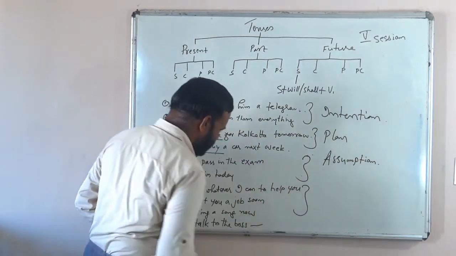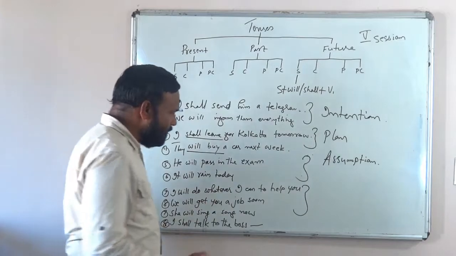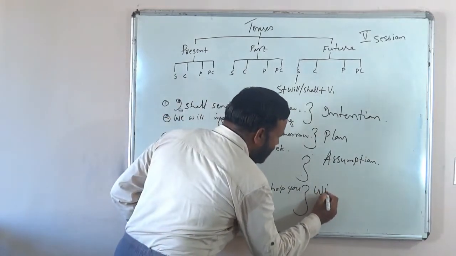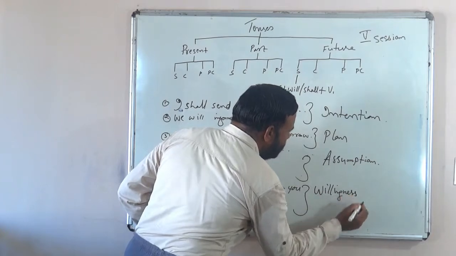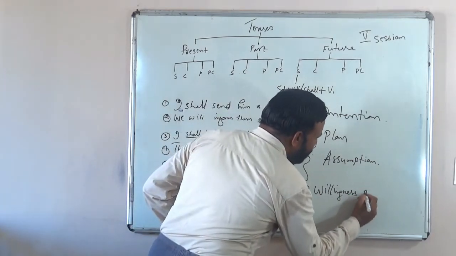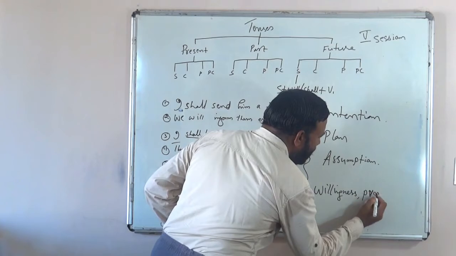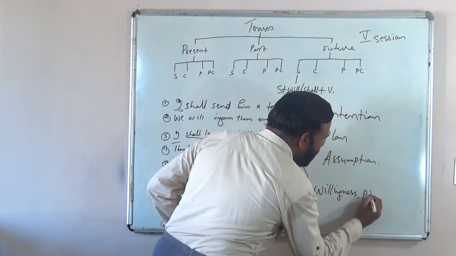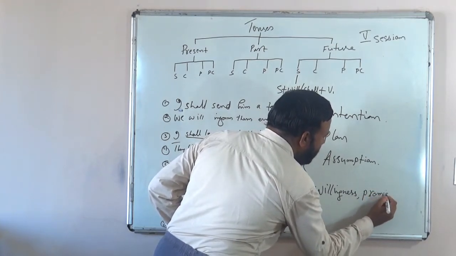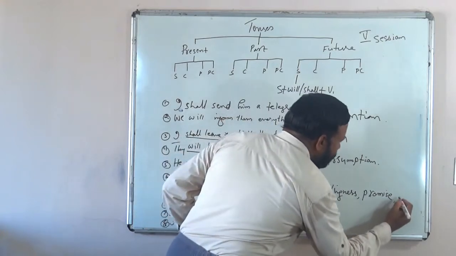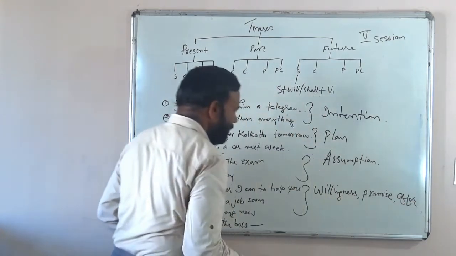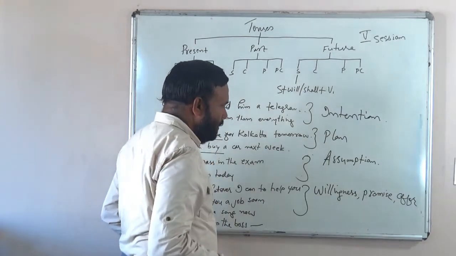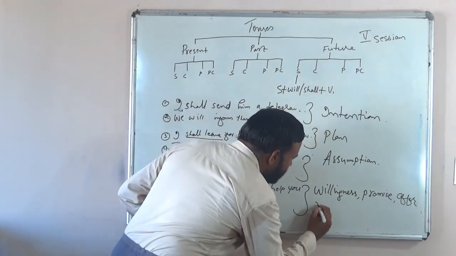What are some ideas which are conveyed through these sentences? Willingness, promise, offer, readiness.